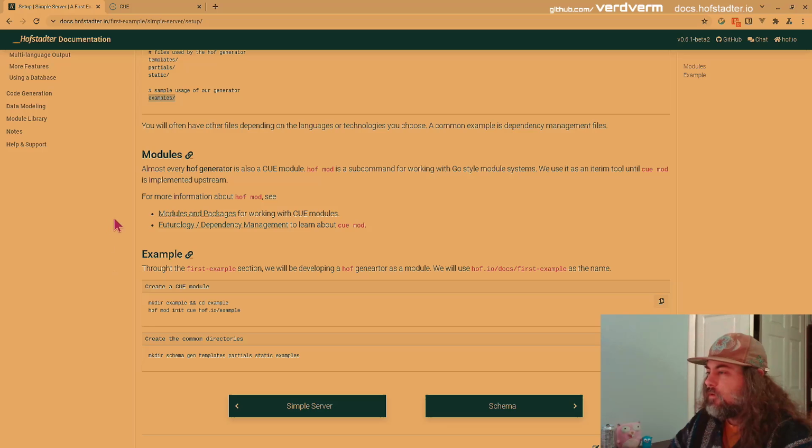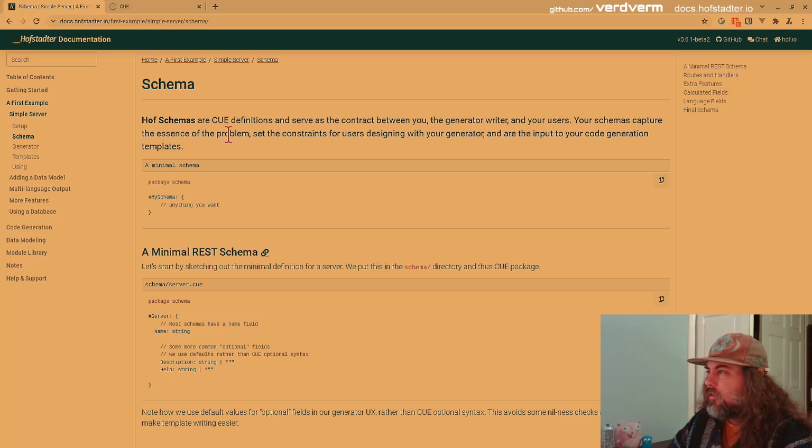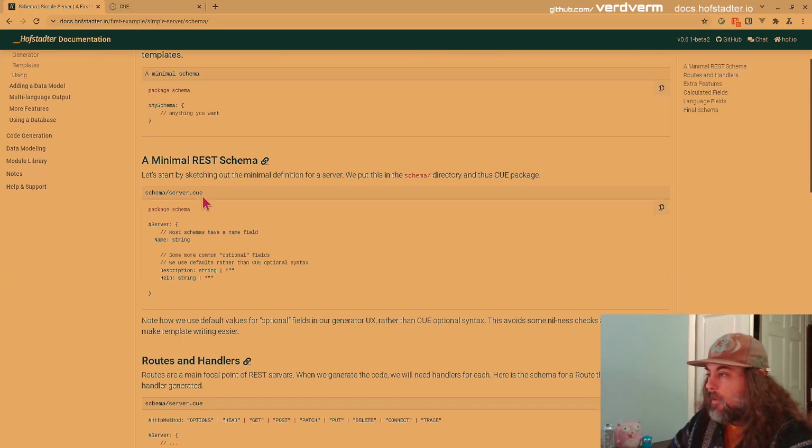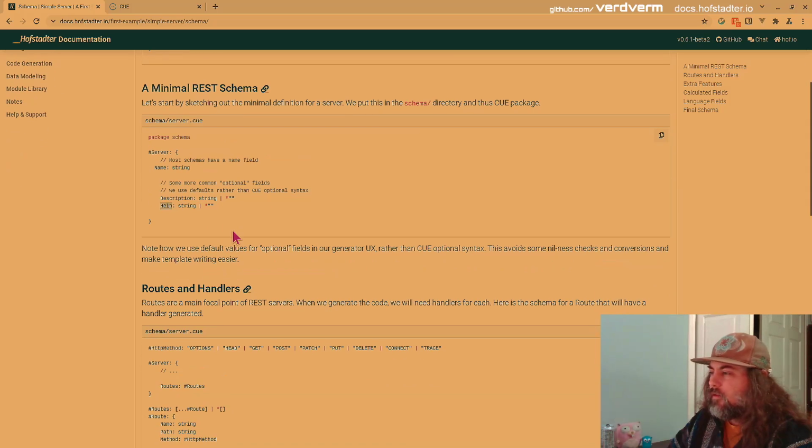It's done as a module, so this shows you how to get set up. And then there's a schema. So we have a minimal schema here, and it's just a queue definition. But so we're going to call this our schema a server, and it's going to have a name, description, a help string, something like that. And these are just basic common fields to probably any schema.